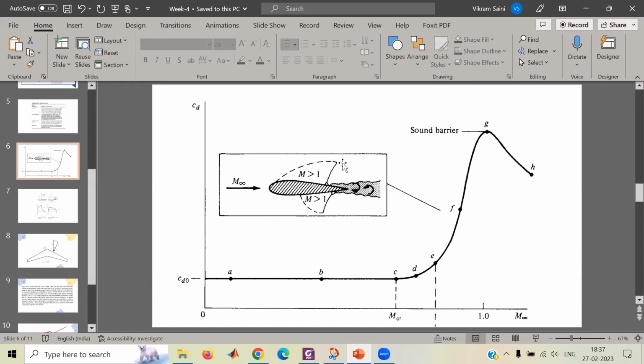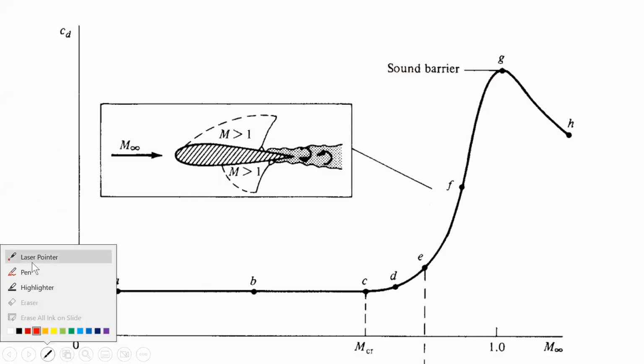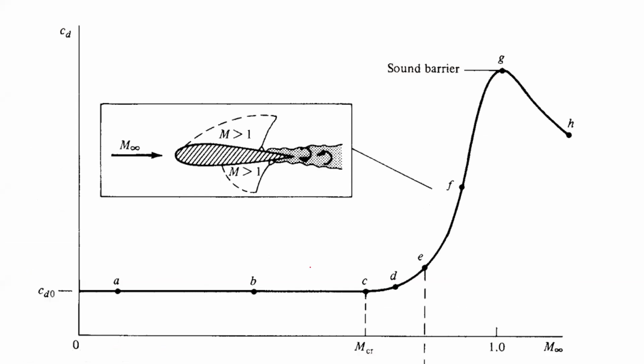Let me make it more specific. My question is slightly different than what you're answering. What you're answering is absolutely correct. I have no dispute with that. But let's say I compute the slope dCd over dM. So a slope here, a slope here, and a slope here. I can clearly see the slope at F is the highest, and the slope at D is a little smaller than E. But the question is, how do I choose this slope?